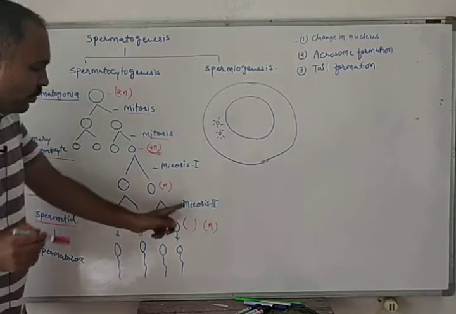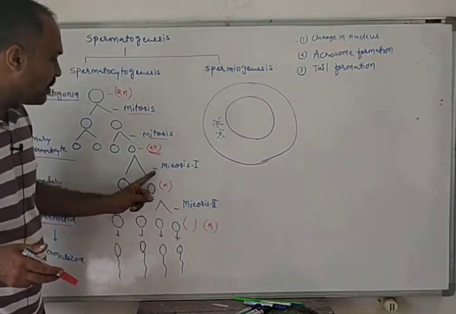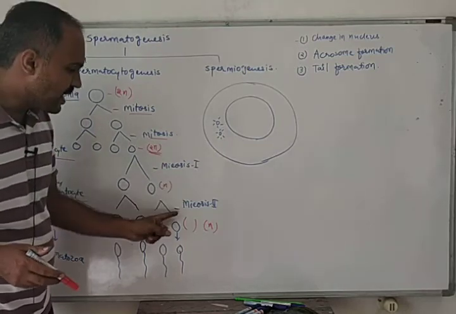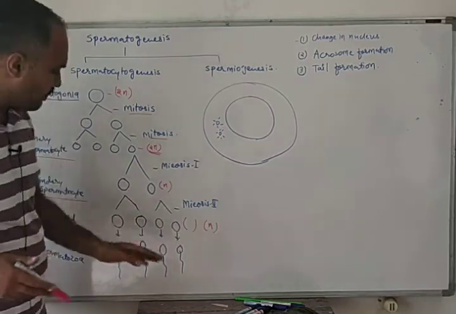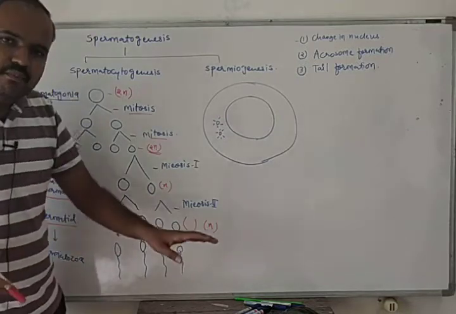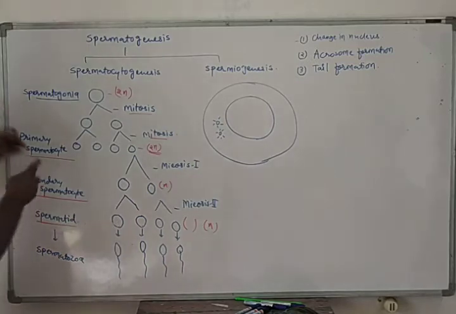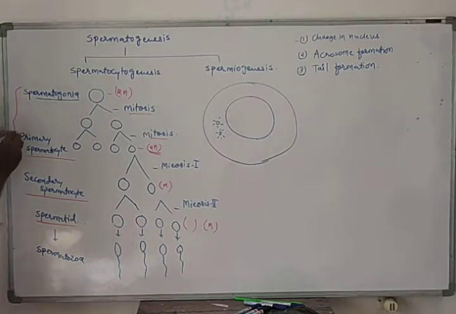Because meiosis 2 is equational division. Meiosis 1 is reductional division, whereas meiosis 2 is equational division. So four spermatids are produced after the second round of meiosis. Up to this step, this process is known as spermatocytogenesis.